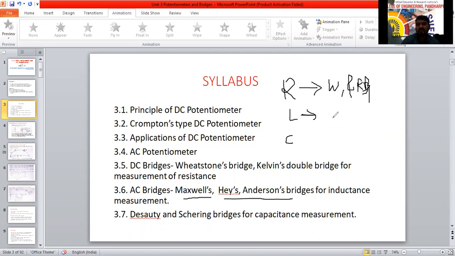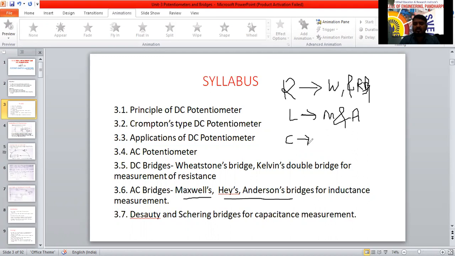Inductance. So AC Maxwell bridges, Maxwell and Anderson bridge, we are going to discuss here for the inductance. Similarly, for the inductance we have used two bridges. Then for the capacitance also some bridges are there.